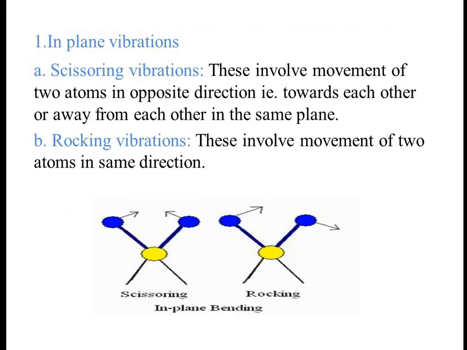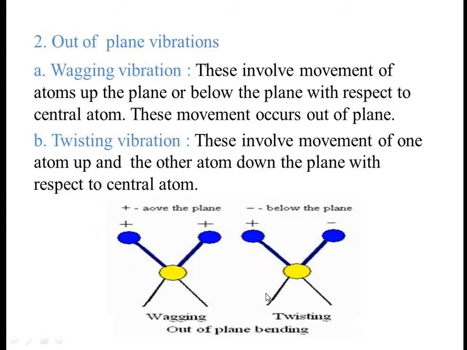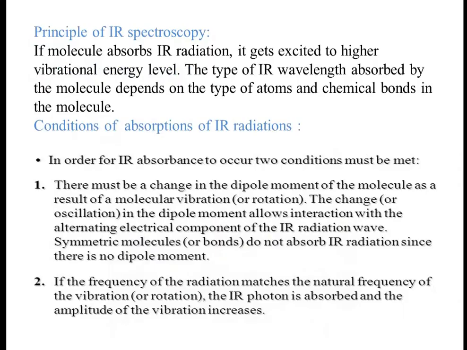In plane, bending vibrations are scissoring and rocking, and out of the plane the vibrations which we observe are wagging and twisting. So they may ask you this question, explain the types of molecular vibrations which we observe by absorption of IR radiation. So these are the types. We explain it with diagram.